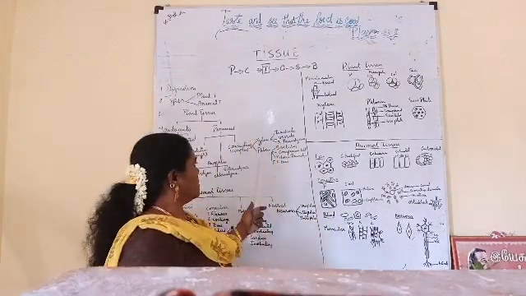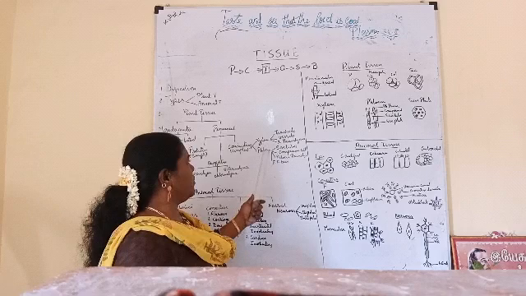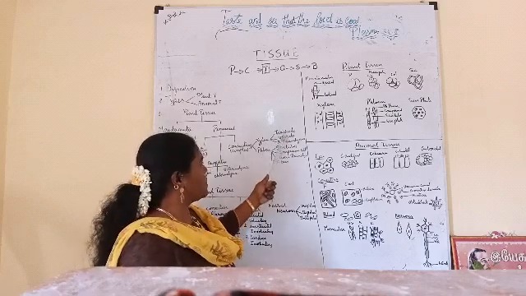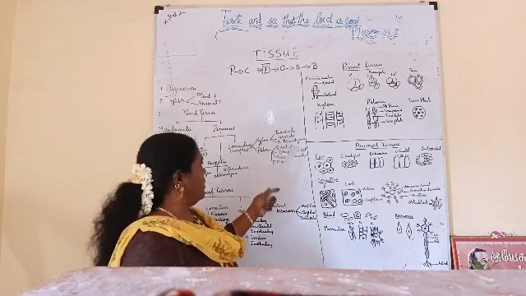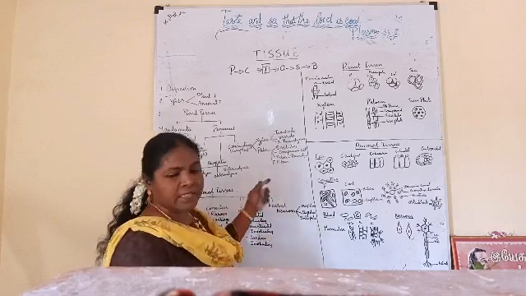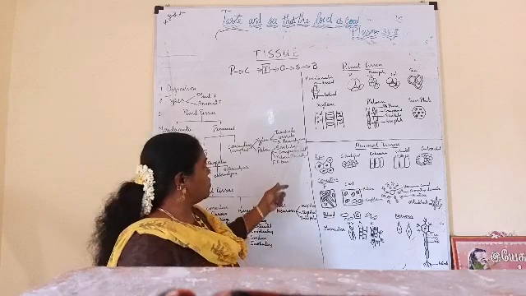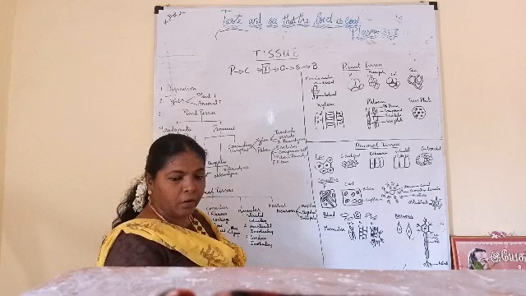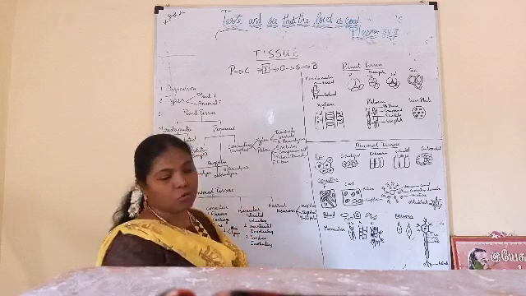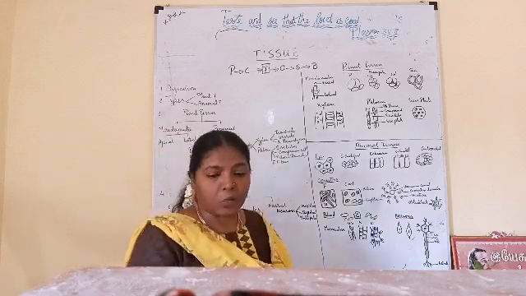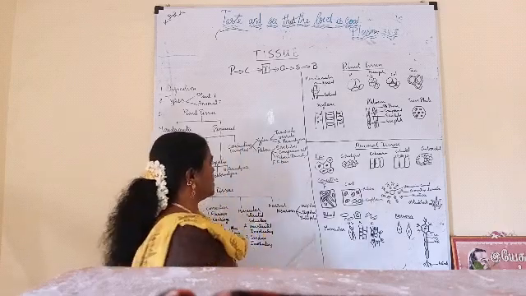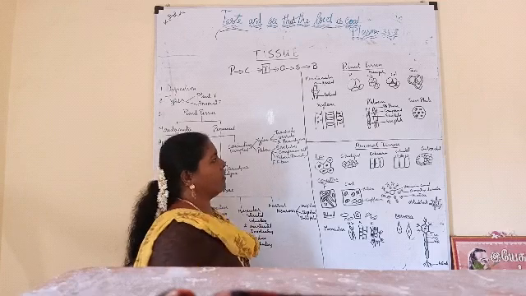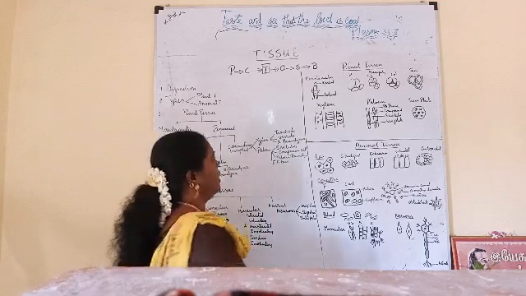But here, this conducting tissue, xylem and phloem, they are called complex tissue because they are made up of a number of types of tissues. Tracheae, vessels, xylem parenchyma, xylem fibers. All these together form xylem. So xylem is a complex tissue. Okay, the main function of the xylem is to conduct water. In order to conduct water, it is made up of tracheae, vessels, xylem parenchyma and xylem fibers. Now, if you take the